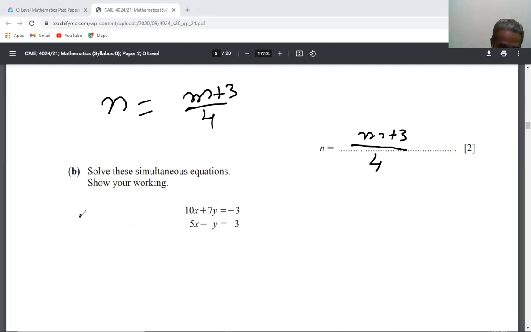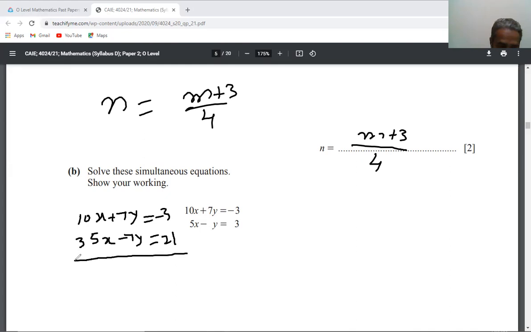The first equation is 10x plus 7y equals minus 3. So 7 5s are 35x minus 7y equals 21. So when you add, the y will be cancelled out.